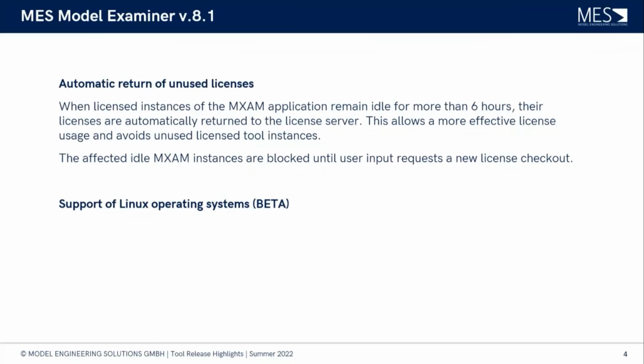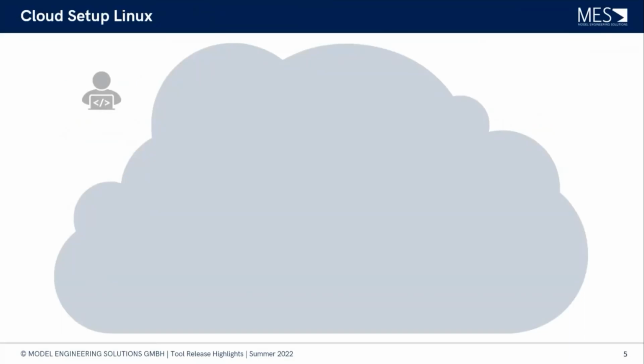And this was really the reason why customers wanted to have this feature. And speaking of cloud setups, maybe you can also show us a small example of how a typical cloud setup, in this case for Linux, could look like when our users are using MXAM in their tool chains.